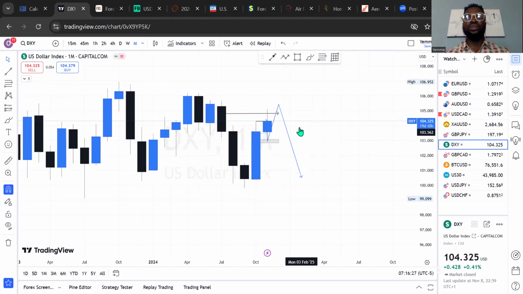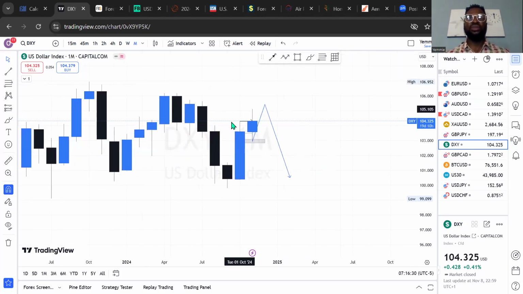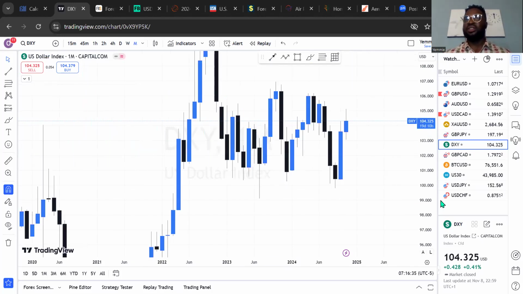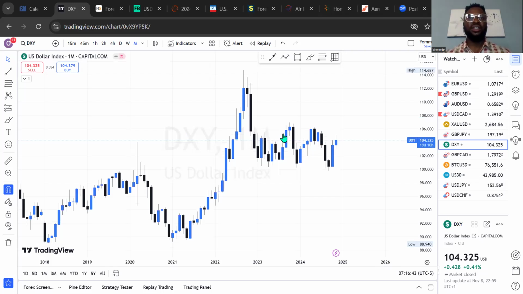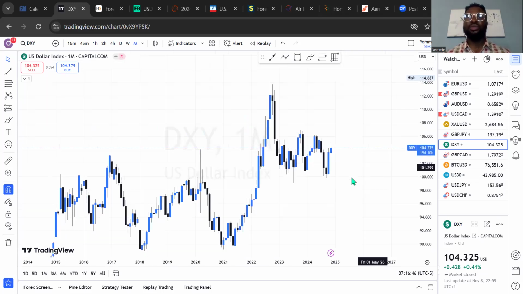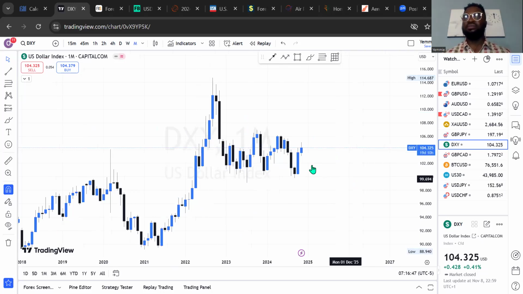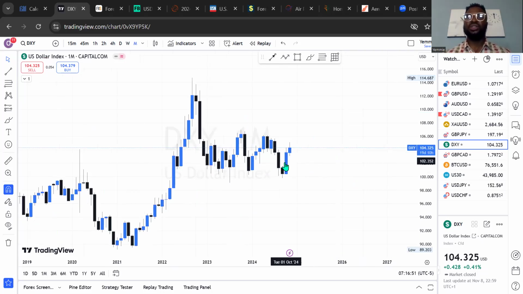So for this week, therefore, what is the outlook? What are we expecting in the market for this week? Based on the tension in the world right now, and the outcome of the election in the USA, what exactly are we expecting in the market this coming week? From the monthly outlook for DXY, we can see that last month was bullish, and this month has started another bullish ride. So there is high potential for this to be more bullish in the days to come.